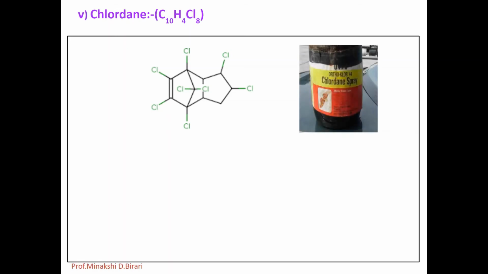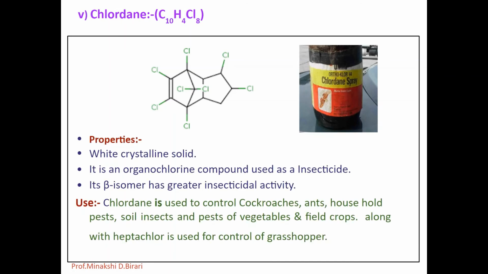The beta isomer of chlordane has greater insecticidal activity. It is amber colored liquid having boiling point 175 degrees Celsius at 2 mm. It is a white crystalline solid. It is an organochlorine compound which is used as an insecticide. Its beta isomer has greater insecticidal activity.